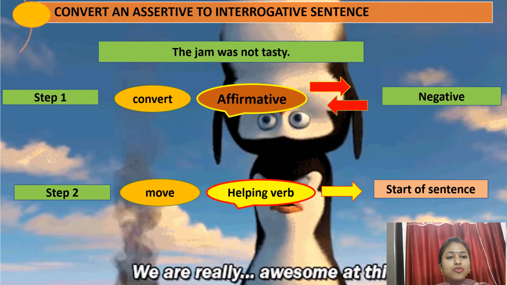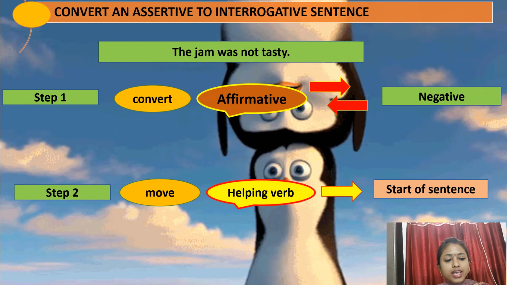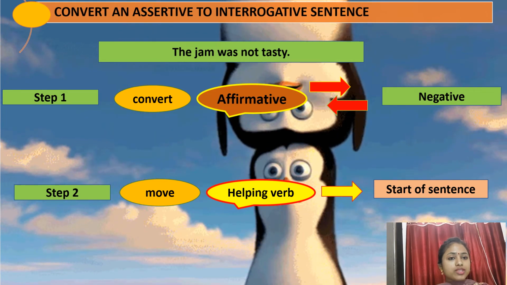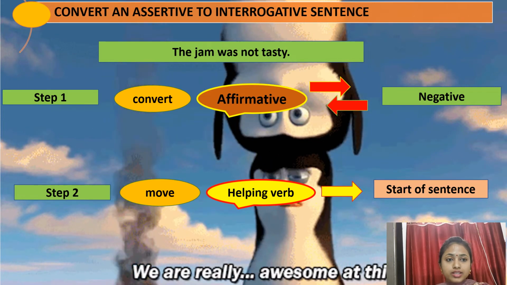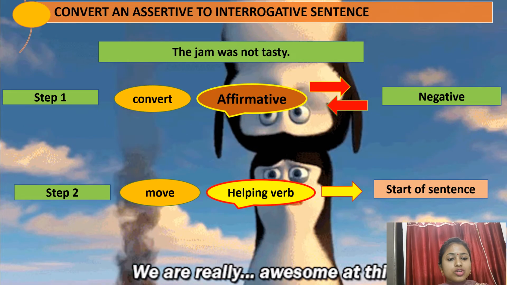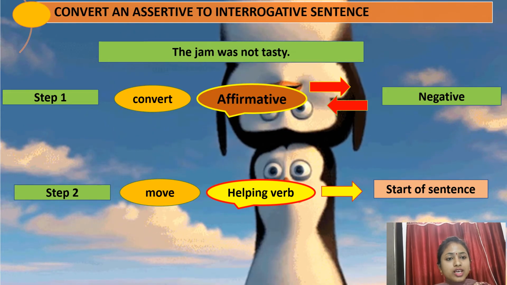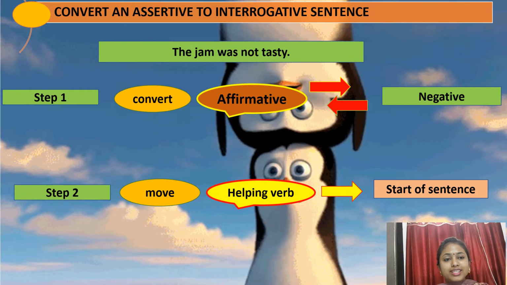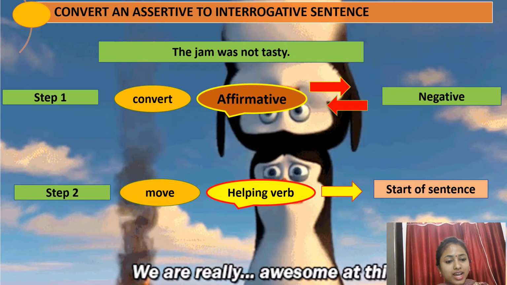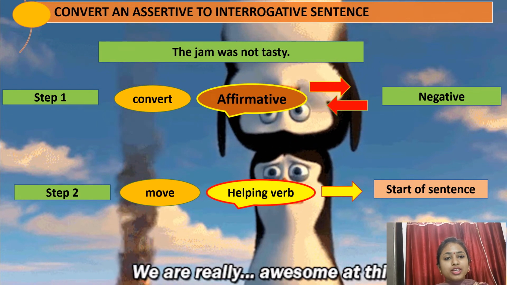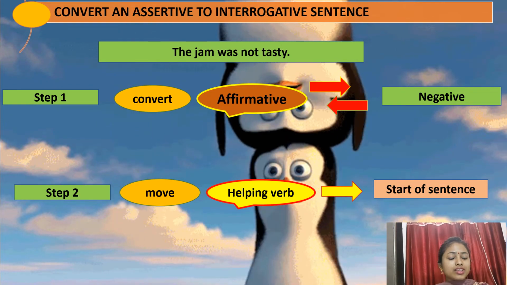Now, in step 1, what is it saying? Step 1 is saying to convert affirmative to negative. If it is a positive sentence, convert it into a negative sentence. And if it is a negative sentence, the arrow is coming back to convert it into a positive sentence. So the example which I have given you, is it a positive or a negative sentence? It is a negative sentence, right? The word not, a negative word, is telling you that it is a negative sentence.